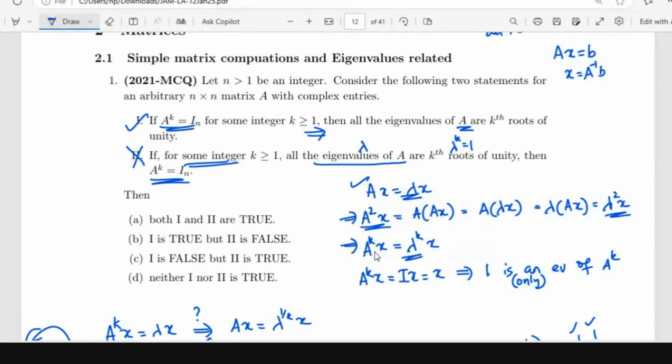So A power k will have all eigenvalues as 1, right? Yes, madam. Madam, all eigenvalues are equal to 1. That doesn't mean that it is equal to In. No? All eigenvalues are 1 and it is a diagonal matrix, no? So it has to be the identity matrix.